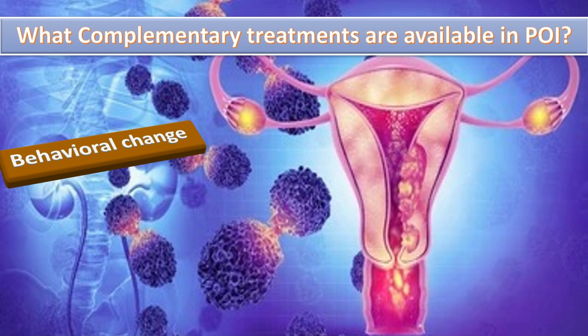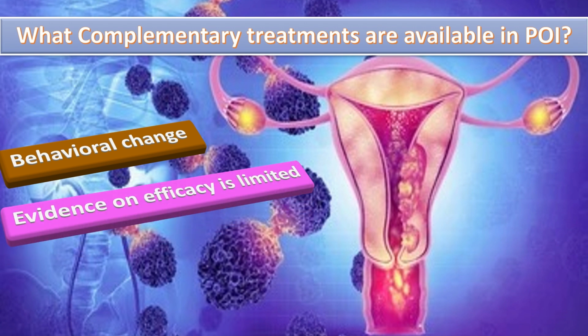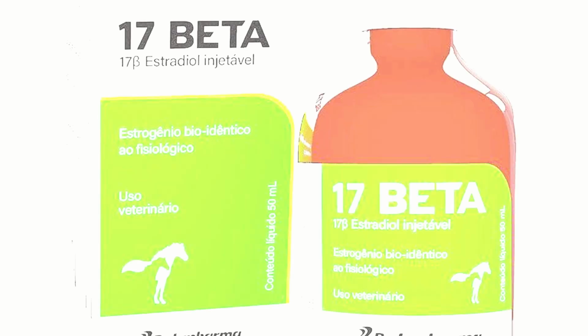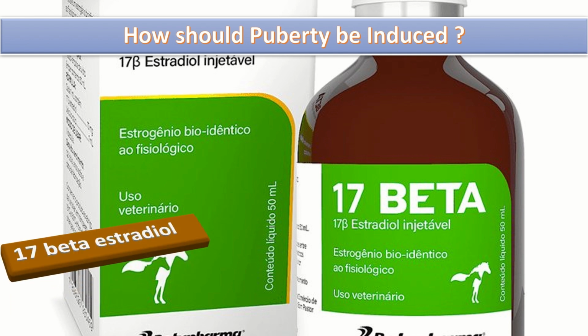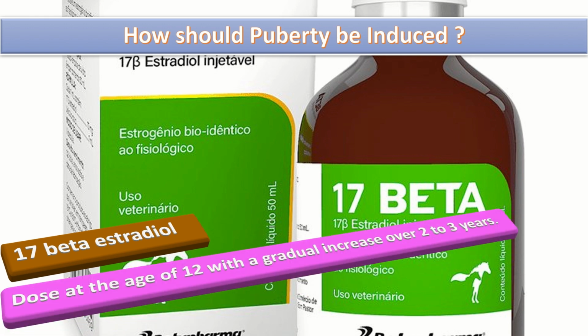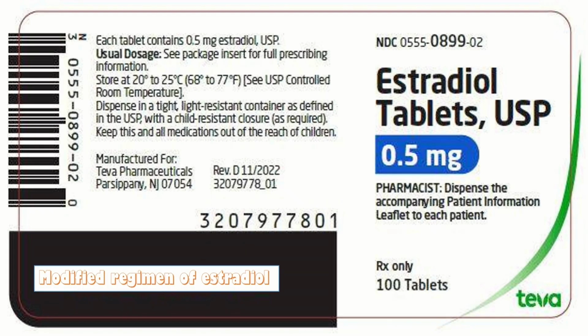Women should be informed that for most alternative and complementary treatment, evidence on efficacy is limited and data on the safety are lacking. How should puberty be induced? Puberty should be induced or progressed with 17-beta estradiol starting with a low dose at the age of 12 with a gradual increase over 2 to 3 years. In the cases of the late diagnosis and for those girls in whom growth is not a concern, modified regimen of estradiol can be considered.